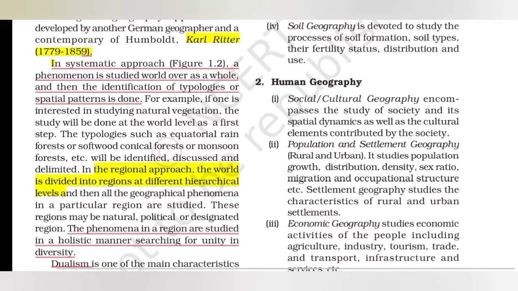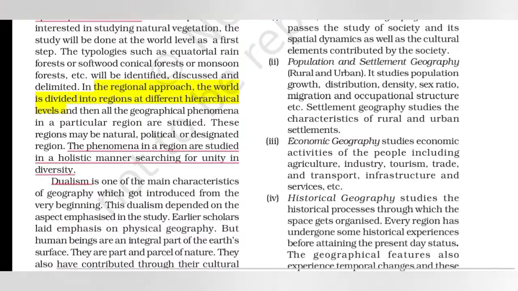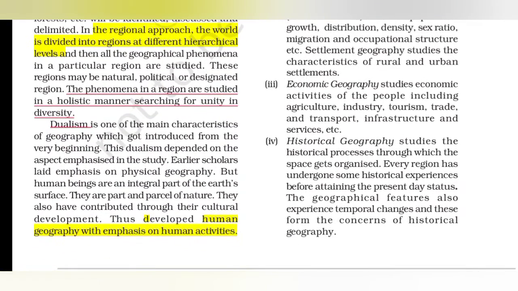For example, if you want to study natural vegetation, you have to study it at world level. Now we'll move on to the regional approach. In the regional approach, the world is divided into regions at different hierarchical levels. Then the phenomena in a region are studied in a holistic manner, searching for unity in diversity.